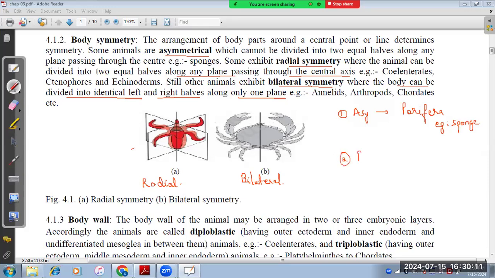Second, when I speak of radial symmetry, radial, as I told you, along the radii you can cut the animal or the organism into two equal halves. So under radial, you have examples given here: coelenterate, ctenophora, and echinoderms.